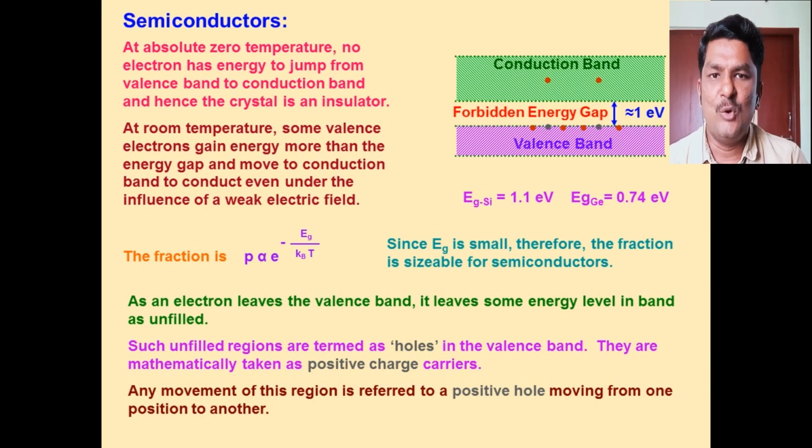Next, we move to insulators. The substances which do not allow electric current easily through them are called insulators. Examples: wood, paper, etc. In the case of insulators, the resistivity is very high and conductivity is very low.